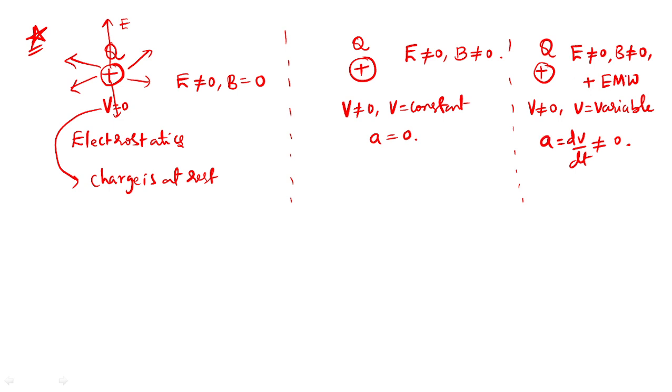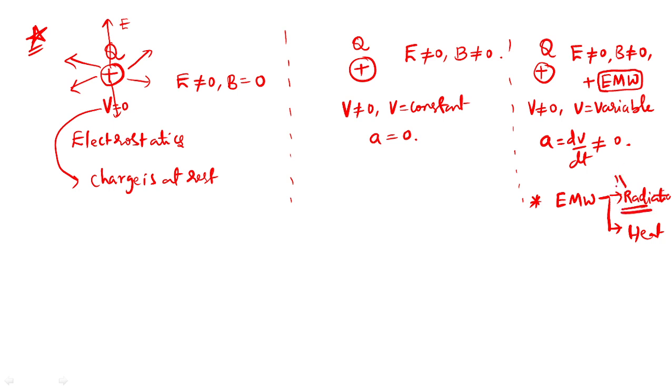Yes or no? What is the meaning of this? Here you can generate EMW in two ways. One is what we call radiation. The other one is that whenever it moves with an acceleration, it also generates heat. Radiation is also part of heat only. But it will generate radiation.